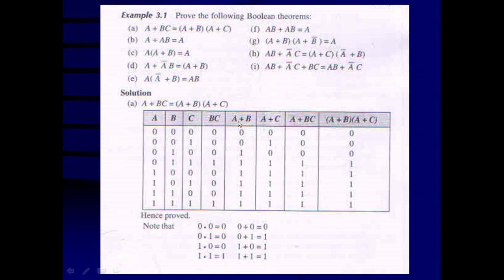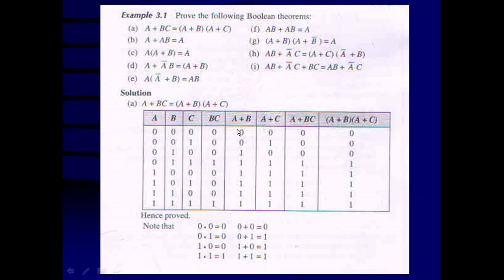Now we can combine A and the other variable BC. So A plus BC. 0 plus 0 is 0. 0 plus 0 is 0. 0 plus 0 is 0. 0 plus 1 is 1. Then 1 plus 0 is 1. 1 plus 0 is 1. 1 plus 0 is 1. And 1 plus 1 is 1. That way, on the left hand side, A plus BC, we obtain this column.